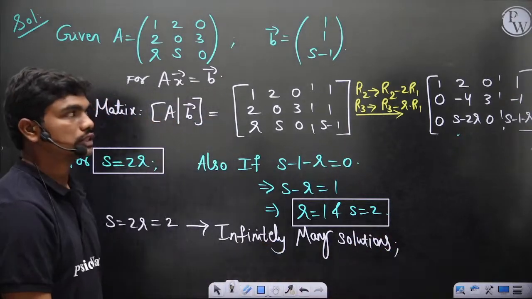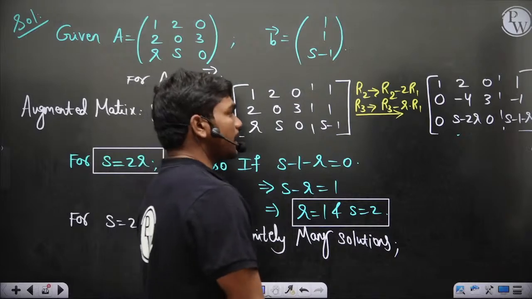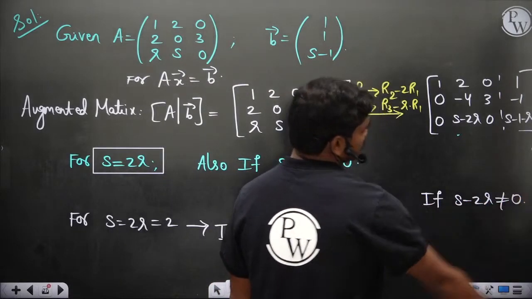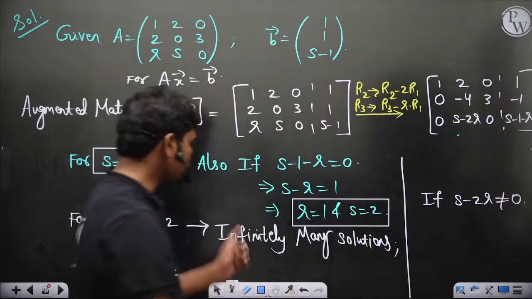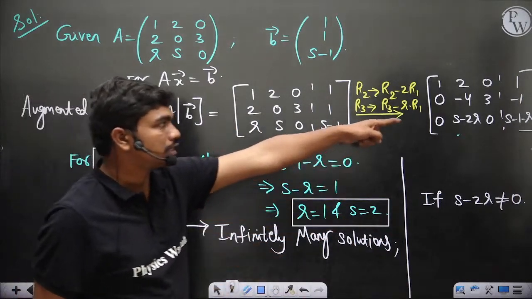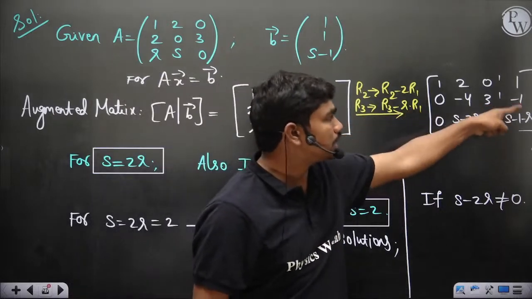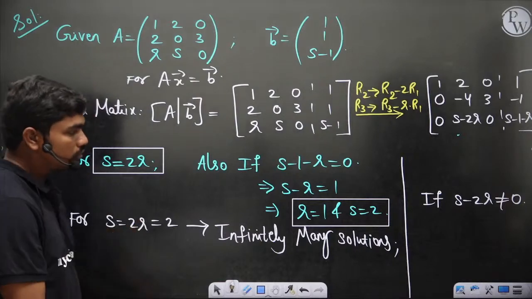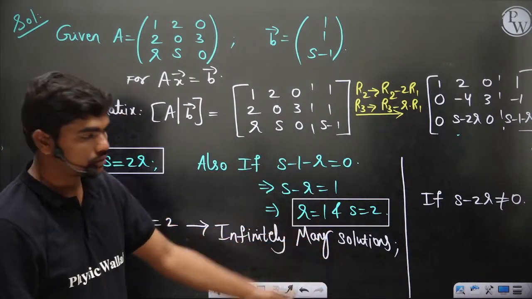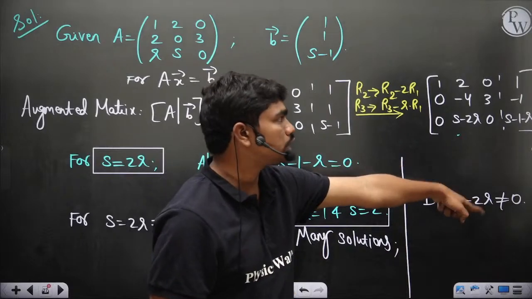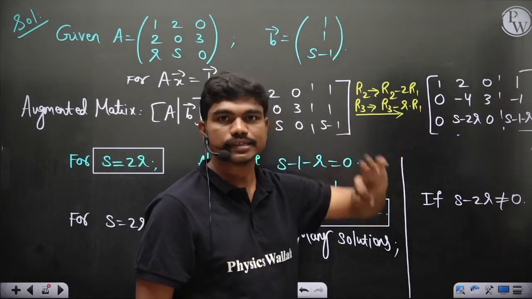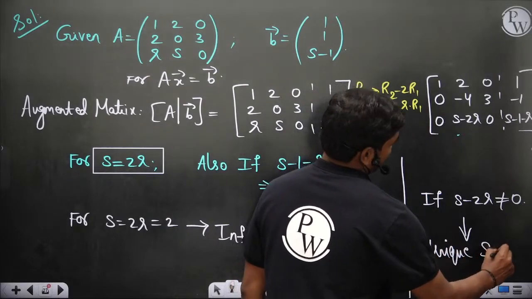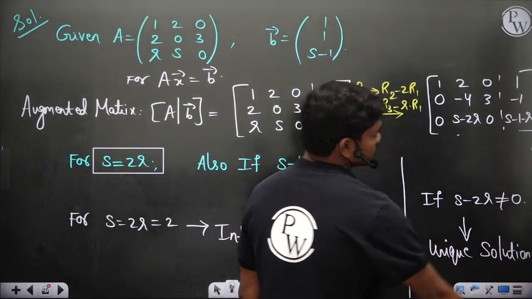Infinitely many solutions. Okay, this is one case that can happen, because if s is equal to 2r and if you also make this 0, then ultimately it has infinitely many solutions, and if s is equal to 2r but this is not equal to 0, then no solution, and if s minus 2r is not equal to 0, then you can convert this into a 3 by 3 matrix, so in this case unique solution, correct?